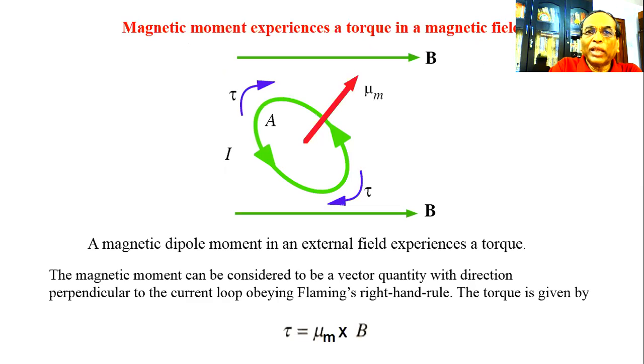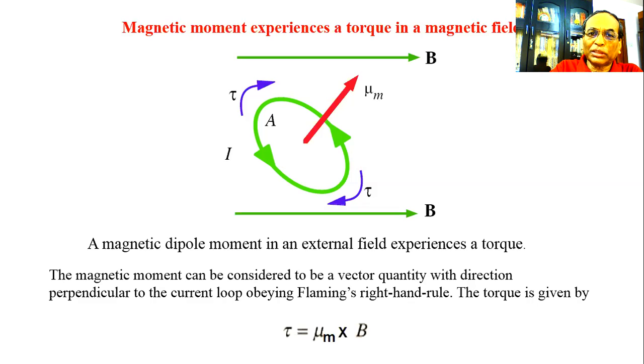Magnetic moment experiences a torque in a magnetic field. The green arrow is the magnetic induction, and mu m, that red arrow, is the magnetic moment, mu m.